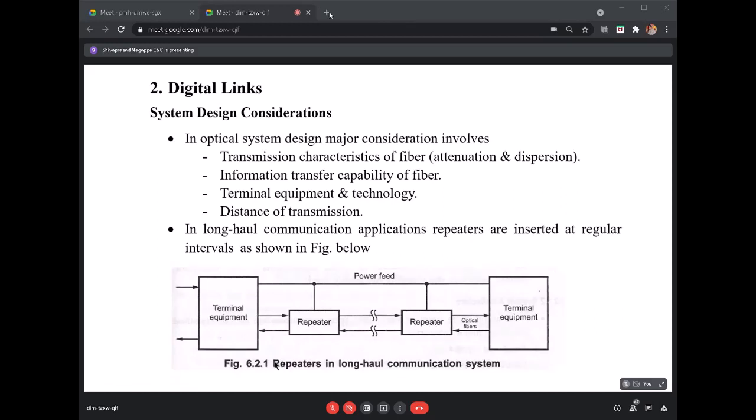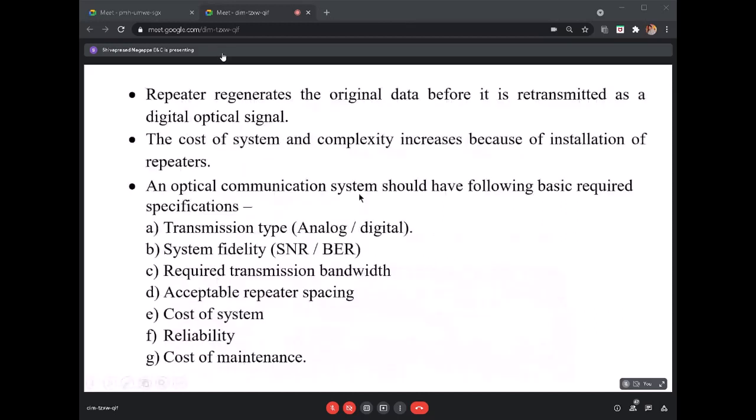Okay, fine. Next, the repeater generates the original data before it is retransmitted as a digital optical signal. That means at the repeater, it regenerates. It is going to amplify the signal so that it attains the originality of the signal before it is transmitted further.